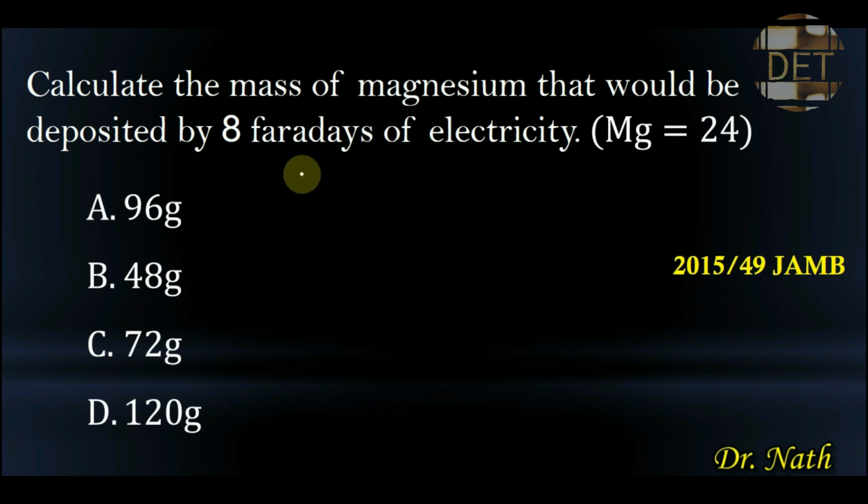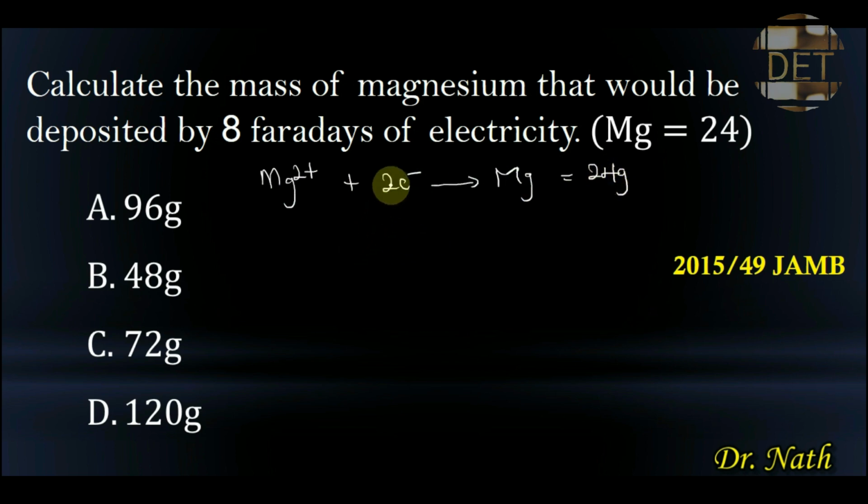96 grams. So what we did in this question is that we are looking for the mass of magnesium that will be deposited by 8 Faradays of electricity, and we're given the relative atomic mass of magnesium to be 24 grams. So like I said, magnesium is an example of a divalent element. As a divalent element, it is divalent because it belongs to group 2 of the periodic table. So as a divalent element, it will require 2 electrons of electricity to be able to liberate 1 mole of magnesium, and 1 mole of magnesium is equal to 24 grams of magnesium.